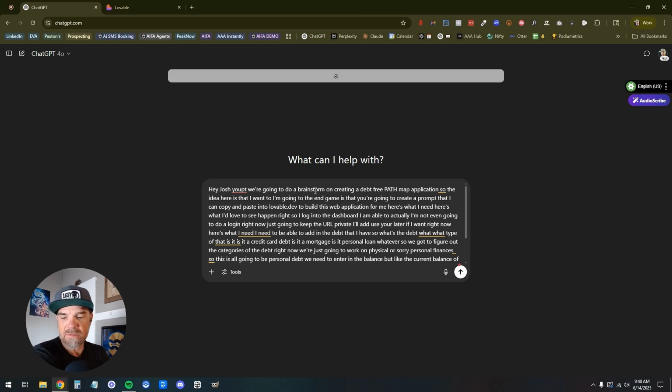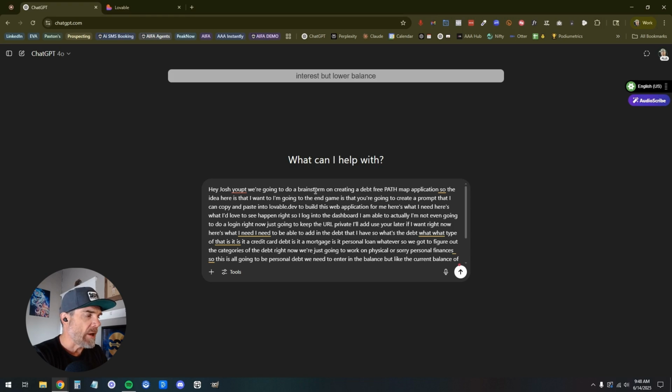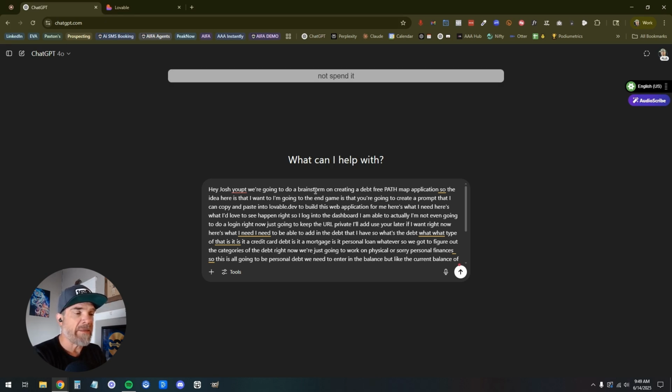a debt that is higher interest but lower balance, I probably would want to pay that one off first, take the monthly payment that I was using for that debt, not spend it, and apply that monthly amount to the next debt of importance, right?